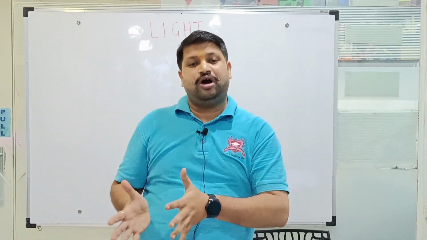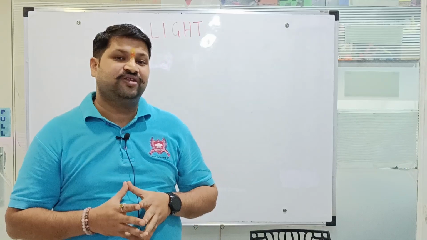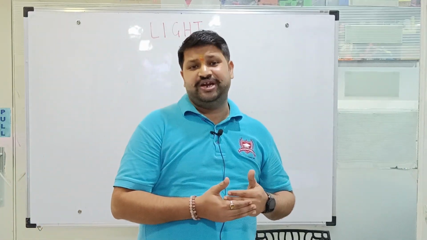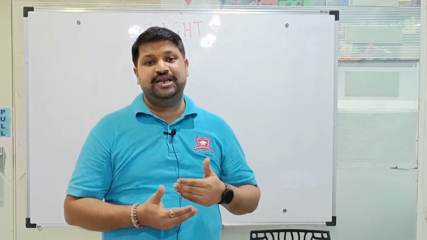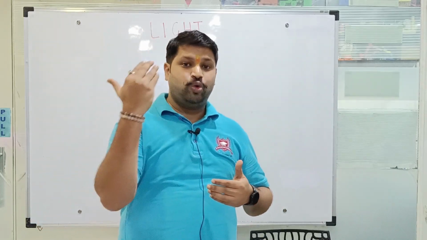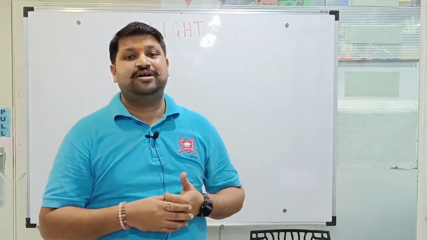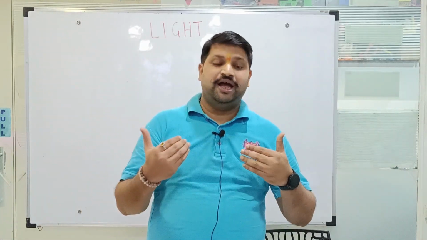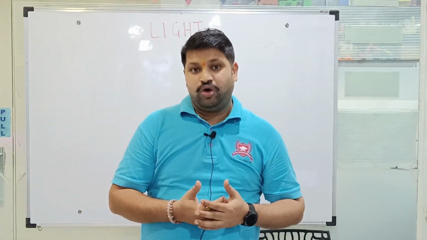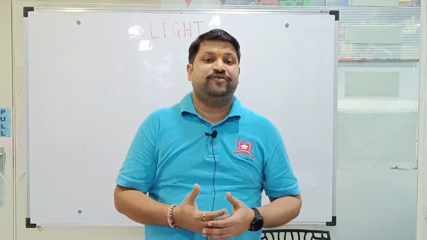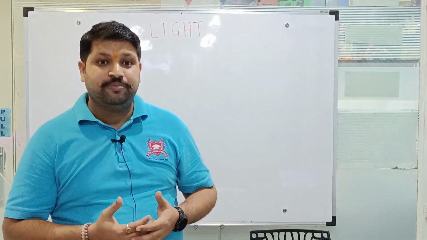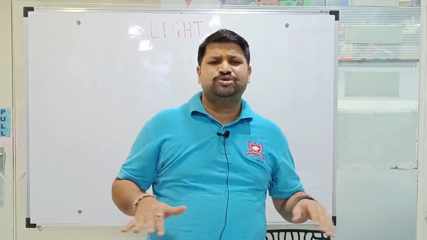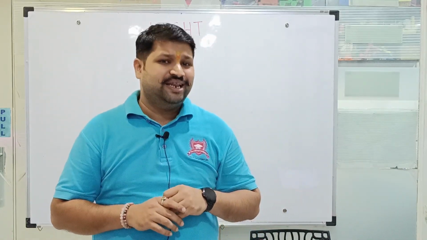The most common surface that is used for reflection of light is a plane mirror, which we use in our everyday life. For instance, if we are combing, we would use a flat mirror or a plane mirror to see our image, and then we can comb our hair, or for shaving, or for applying makeup. These are the basic uses that we have in our daily life.